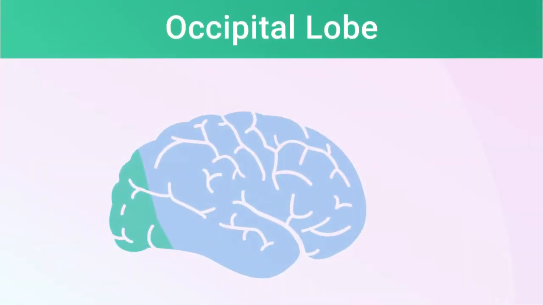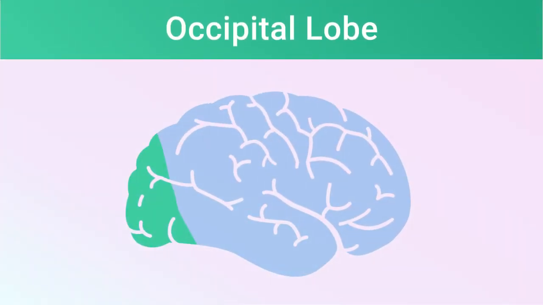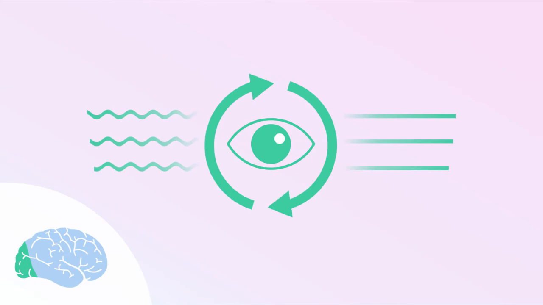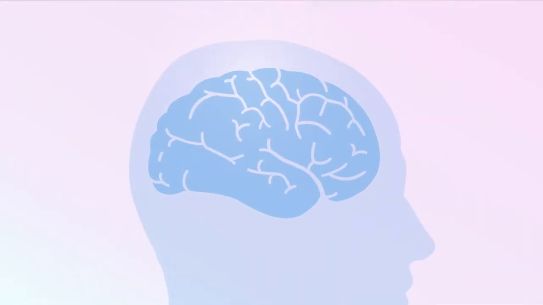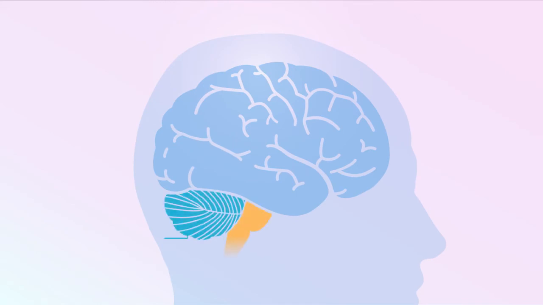The occipital lobe is located at the back of your brain. It is primarily responsible for interpreting visual information. In addition to the 4 lobes, your brain also has 2 other regions called the cerebellum and the brainstem.